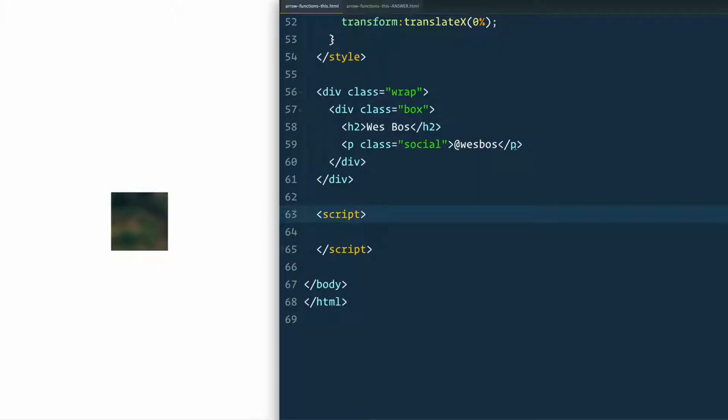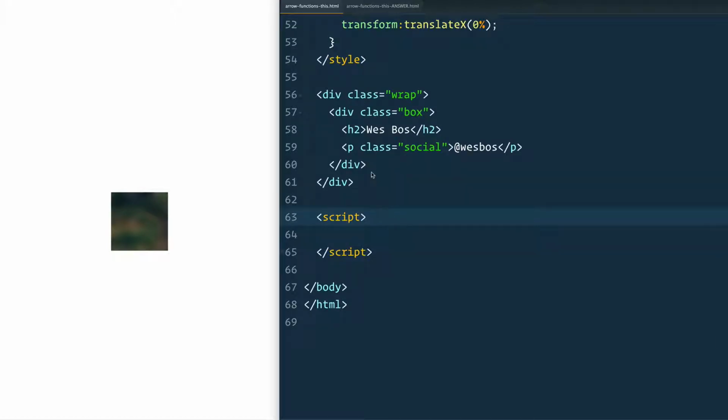We've learned about the concise syntax of arrow functions. We've learned about the implicit return of arrow functions. Now, the last thing we want to learn about, and probably the most important, is the fact that the this keyword does not get rebound. Now, what does that mean? Let's show an example as to when you might run into this.